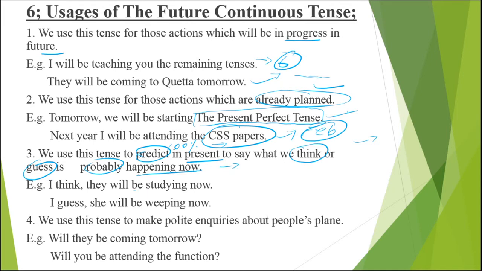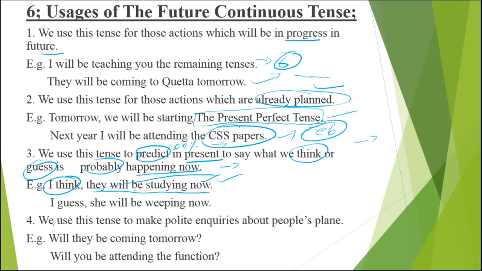For example, when my friends departed from us, they told us that they will study. Now this is my thinking: I think they will be studying now. This is my point of view. Maybe they have just said that they are studying, and maybe now they are doing something else, maybe playing or sleeping, but my prediction says that when the time of study comes, they study. Now I can't see what they are doing, but this is my prediction in present, that this action is going on now, maybe or maybe not; I'm not sure.